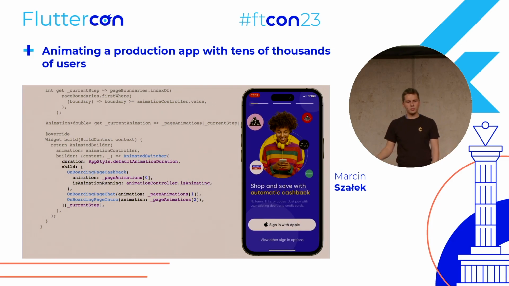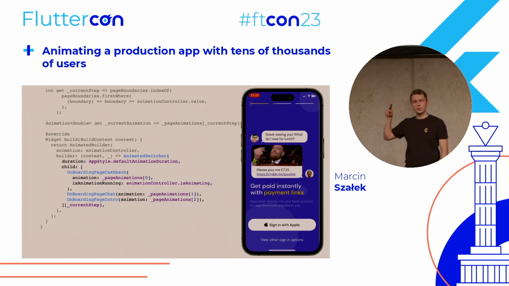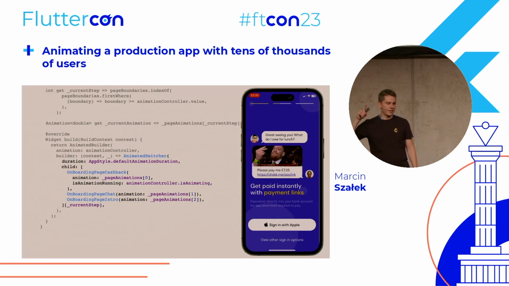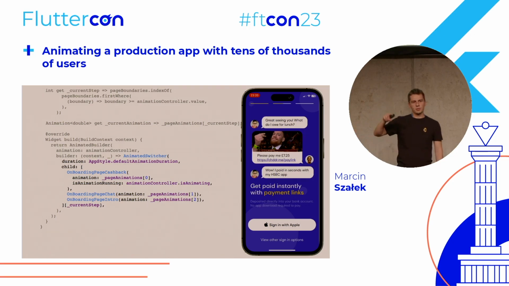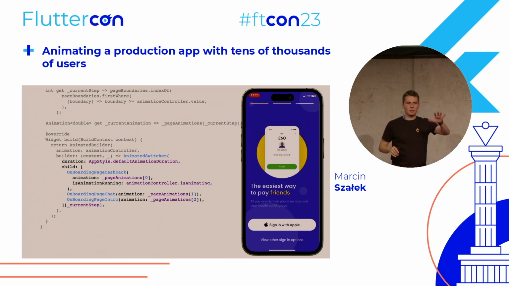So here we have onboarding page cashback widget, onboarding page chat, and onboarding page intro. And notice that each of those widgets is accepting an animation only responsible for this part of the story. So they don't know about the animation controller behind all of it. They just know about this one little hand that is controlling this part.